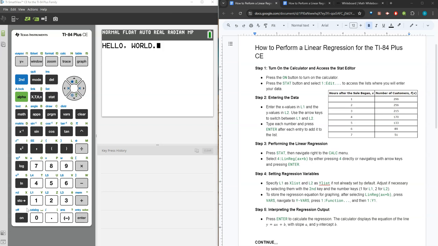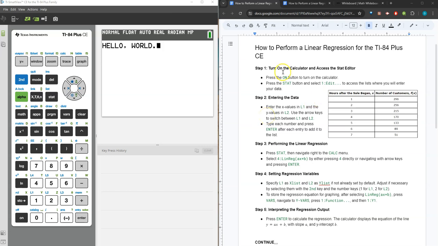In this session, we'll cover the process of conducting linear regressions using the TI-84 Plus CE and Desmos. We'll provide detailed step-by-step instructions for each platform to ensure you can easily follow along and replicate these strategies in your classroom. Our focus will be on demonstrating how calculators can be used not only for computation, but also for teaching critical thinking and data interpretation skills. By the end of this tutorial, you'll be well equipped to guide your students through rigorous mathematical concepts using these technological tools. Let's begin with instructions on how to perform a linear regression for the TI-84 Plus CE.